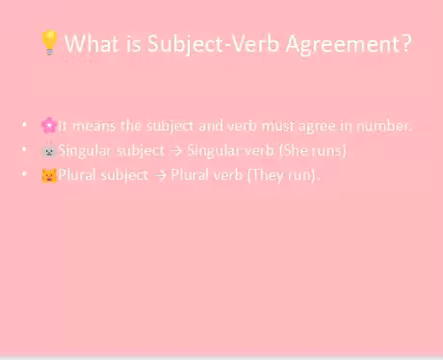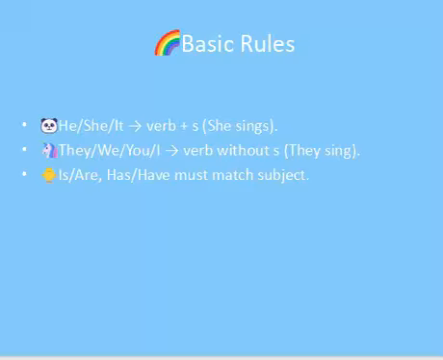Today we will be learning the topic subject-verb agreement for class 7th. Let's start. What is subject-verb agreement? It means the subject and verb must agree in number. Singular subject is equal to singular verb. She runs. Plural subject is equal to plural verb. They run. Basic rules. He, she, it is equal to verb plus s.